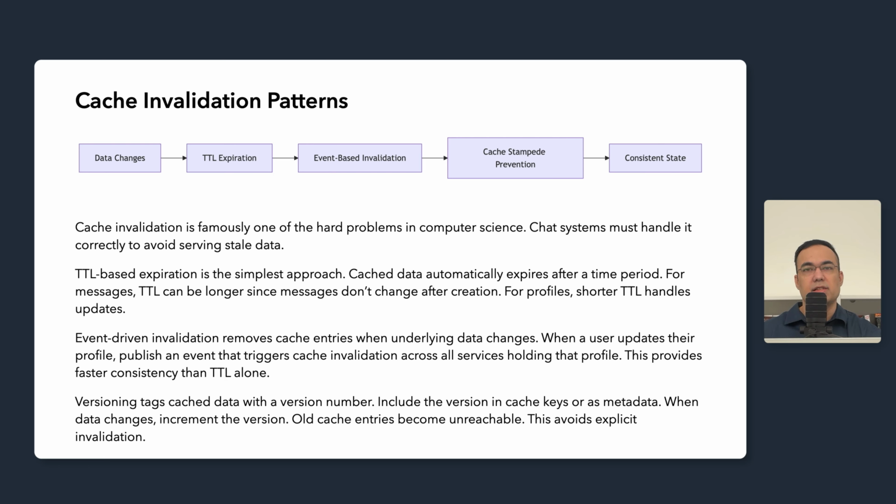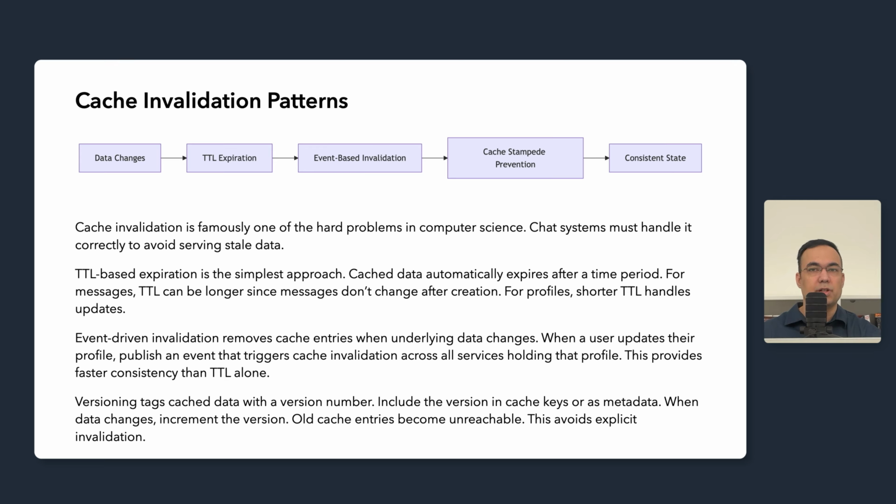Eventual consistency is acceptable for most chat data. Seeing a slightly stale profile photo for a few seconds does not break the experience. Design your invalidation based on how much staleness each data type can tolerate. Messages need strong consistency. Profile photos can be eventually consistent.